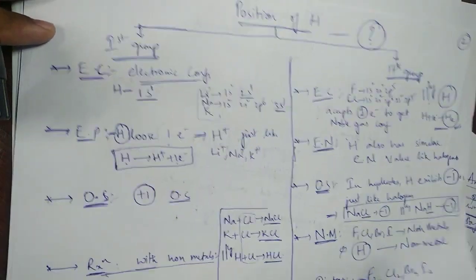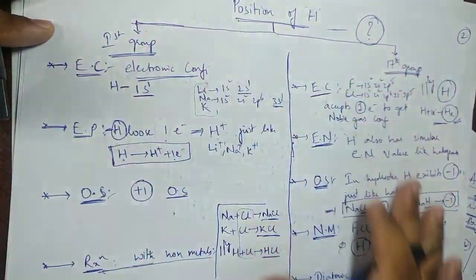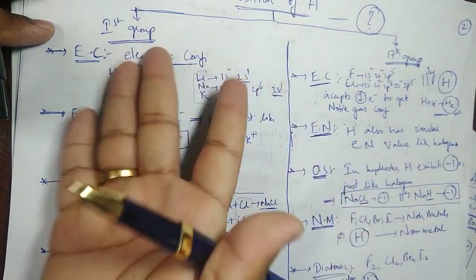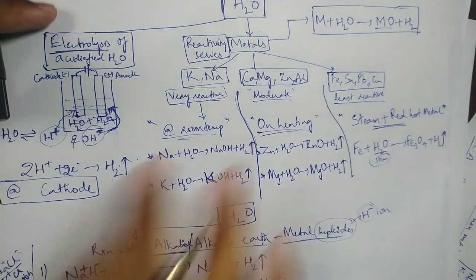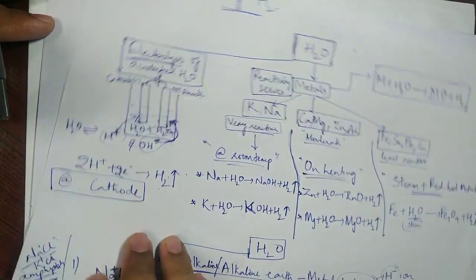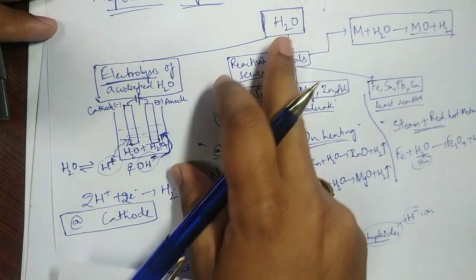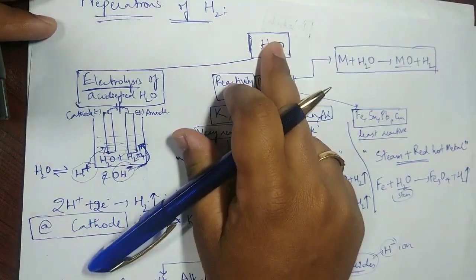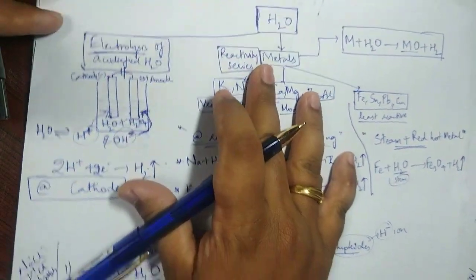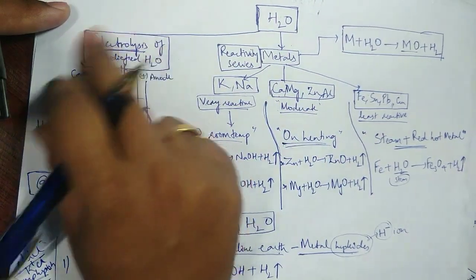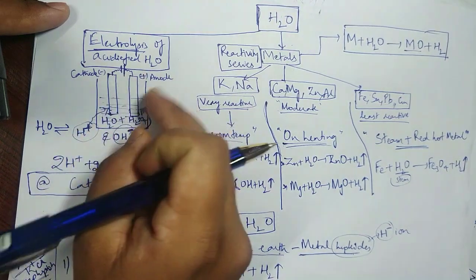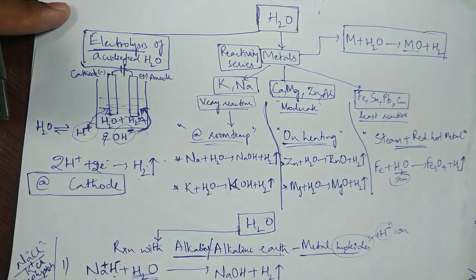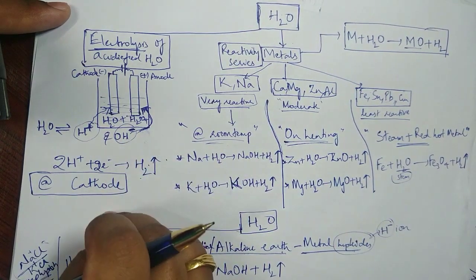Then we spoke about the position of hydrogen, five things supporting it to be in the first group as well as the 17th group. Then the preparation methods. The first is water, the second is metals, which I'll discuss tomorrow. With water I summarized: electrolysis of water, acidified H2O. Take a beaker, put two rods, pass the current, and hydrogen gas is liberated at the cathode.